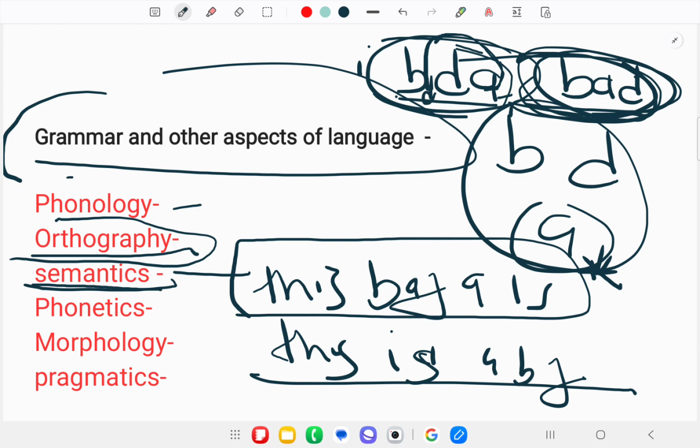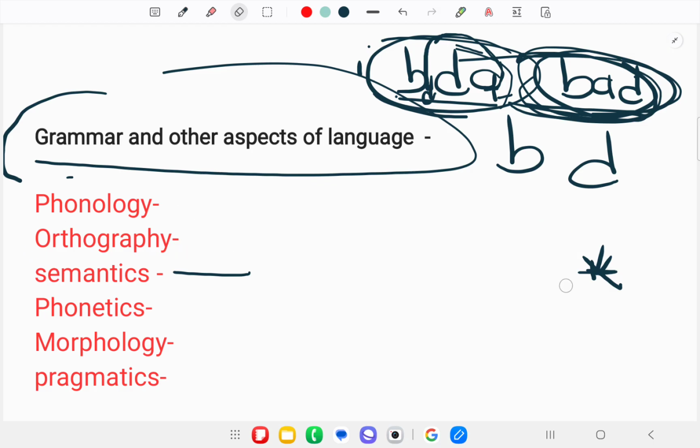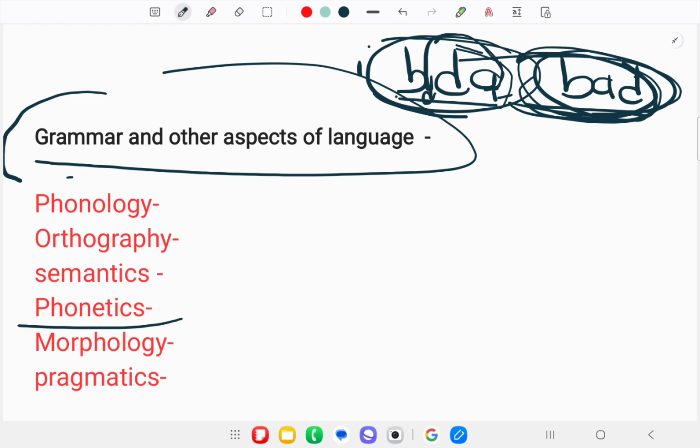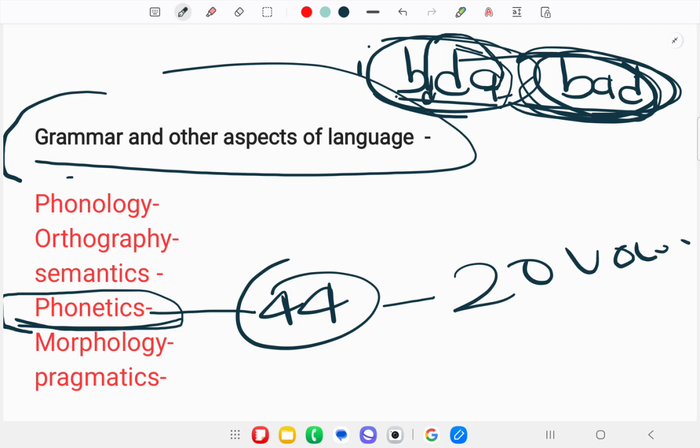Okay, so the next topic is phonetics. What is phonetics? Phonetics is the study of the physical characteristics of the sounds in the language and how the sounds are produced. In phonetics we deal with the physical characteristics of sounds. As we know, in English there are a total of 44 sound units, with 20 vowel sounds and 24 consonant sounds.